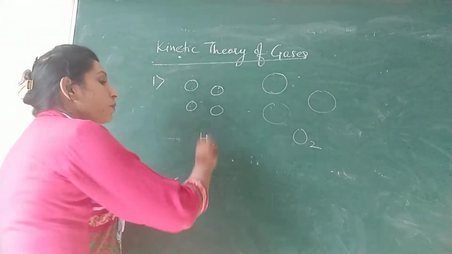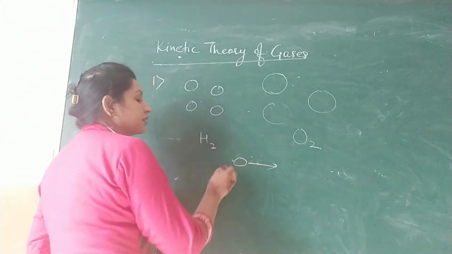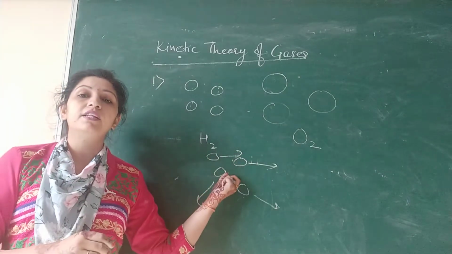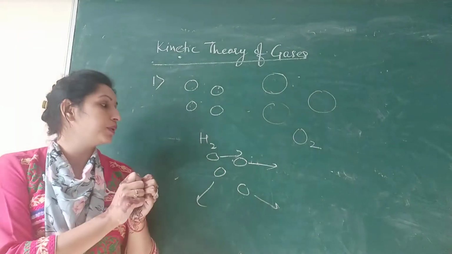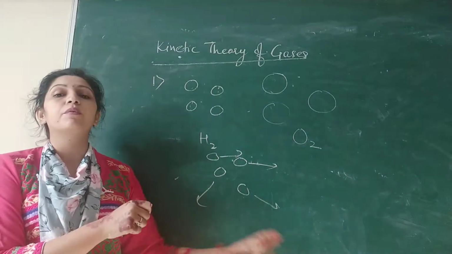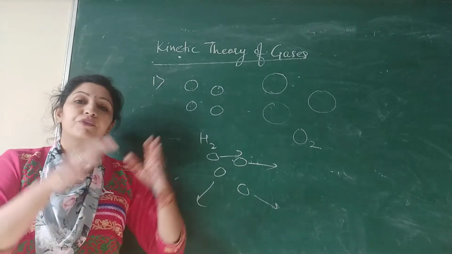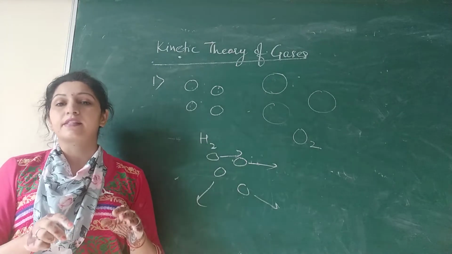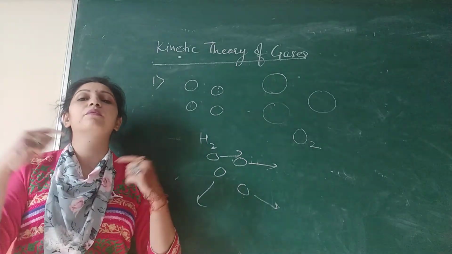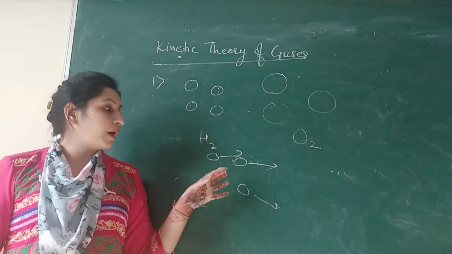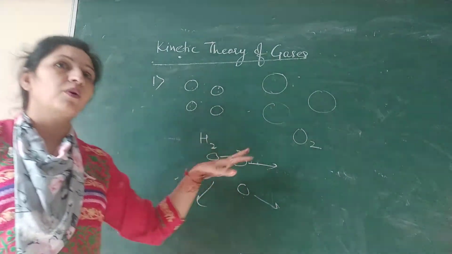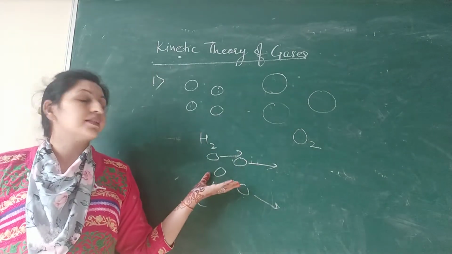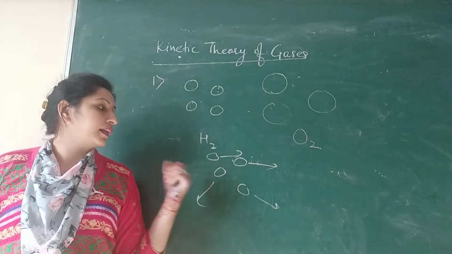Now the fourth one is, when they are in random motion, some moving here, someone moving there, in any direction, they may collide with each other. They may hit each other, as well as collide with the walls of the container. For example, if you consider a room filled with air, the air particles are not at rest. They are colliding with each other and with the walls of the room also. By colliding, they are exerting pressure on the walls and everywhere. So this is one of the reasons why a gas exerts pressure on the walls of the container.